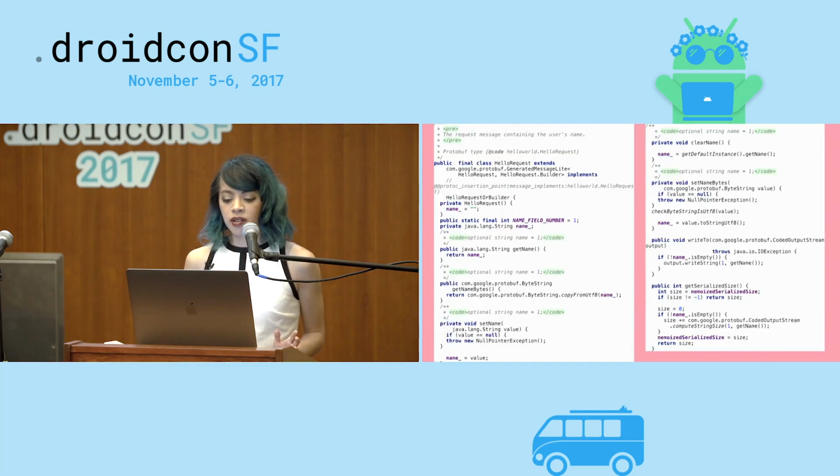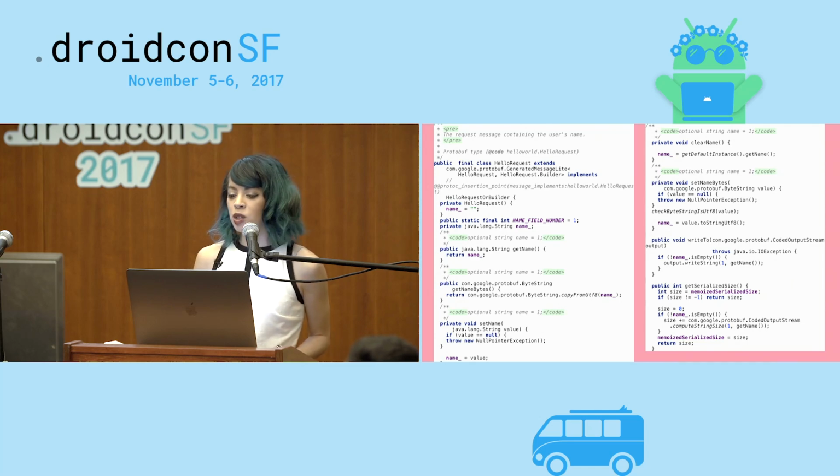This is the code generated for the request. The important part to notice is that it uses the builder pattern pretty liberally. You'll see the builder pattern all over the generated code for gRPC and protobufs. There's a getter and a setter that's generated for you, makes it kind of easy, and a bunch of methods that you probably won't use, but you could if you wanted to.